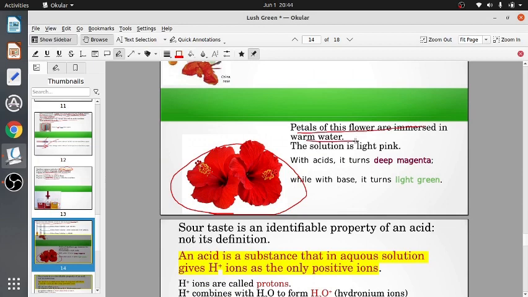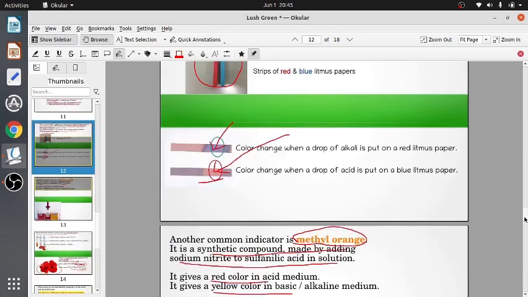We put them in warm water and wait for some time until the solution is light pink. With acid it turns deep magenta, and with base it will turn light green. Deep magenta color will indicate acid and light green color will indicate base.